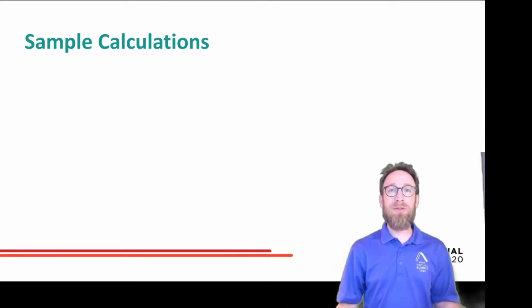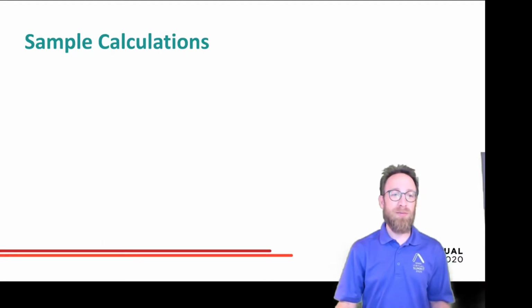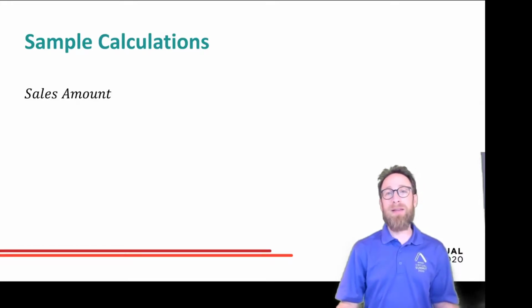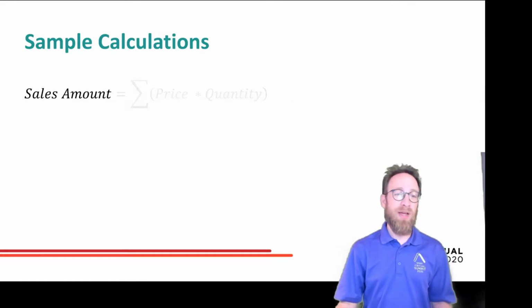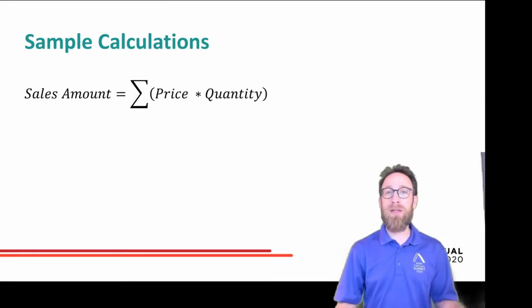For this talk, I took 3 calculations, just to make sure that everybody's aware how the formulas are behind those measures. So one is the sales amount. If we have the price and the quantity given, then the sales amount is calculated as price times quantity, and then we sum up those price times quantity to get the sales amount.